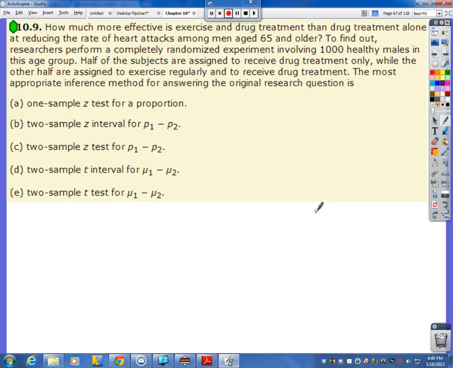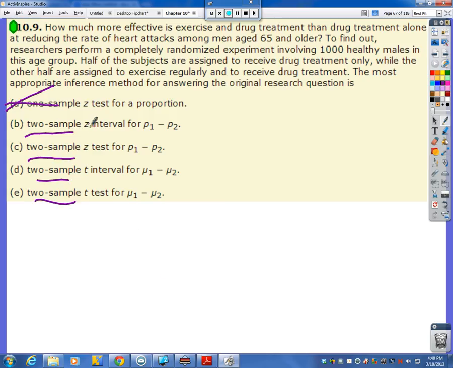Number one, are we dealing with one group of people or two groups of people? They said we do have one group of 1,000 people, but we are splitting them up. Okay, so we don't have one sample. We have two samples. So check, check, check, check.